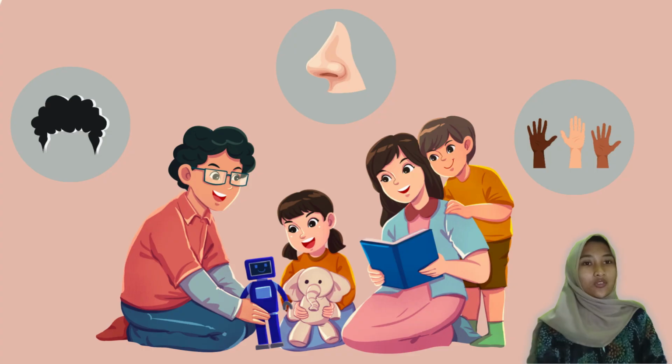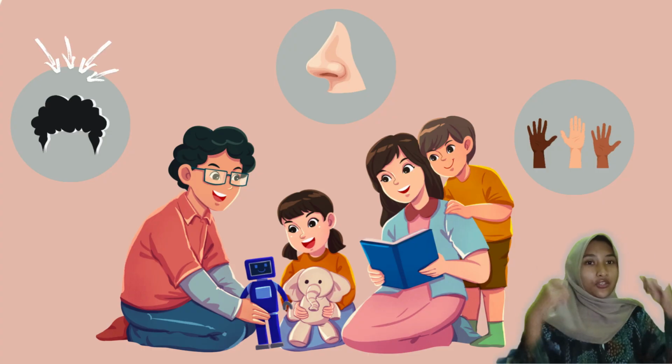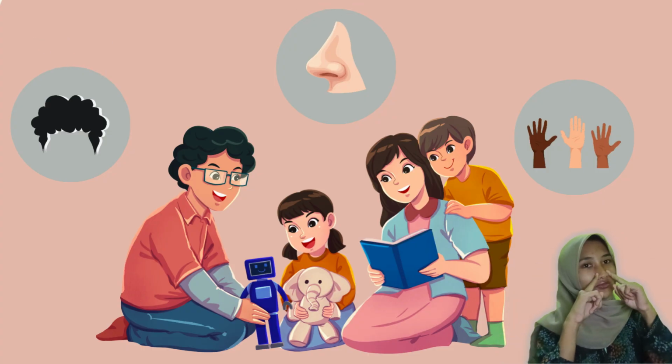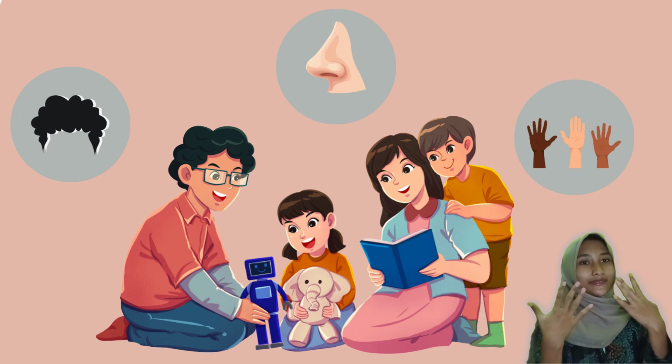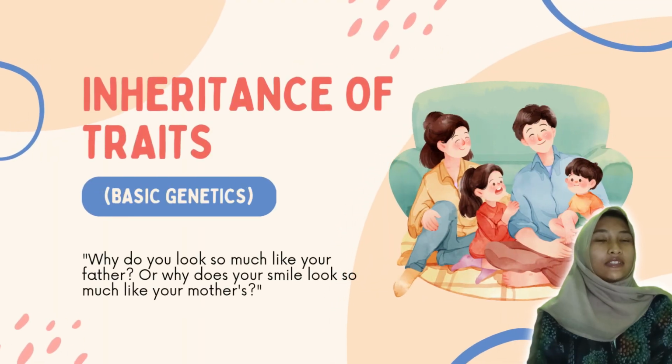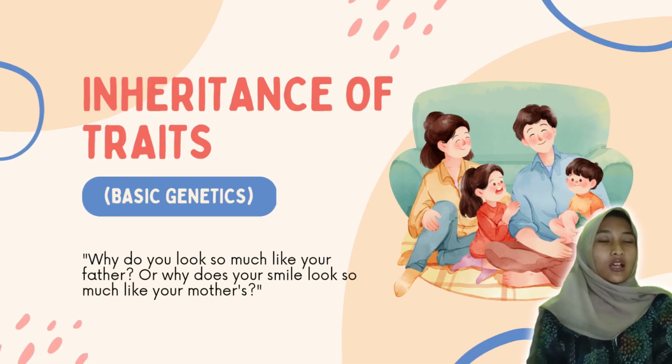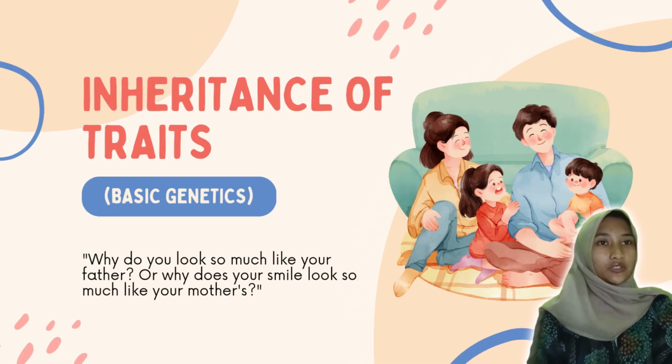Have you ever been told that you look like your father or mother? For example, curly hair, a pointed nose, or skin color. All these similarities occur because of heredity, which is the process of passing down characters or traits from parents to their offspring. Every living organism has similarities in physical features and traits with its parent.